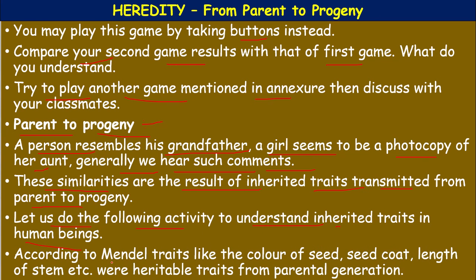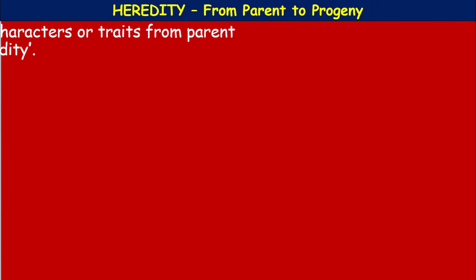According to Mendel, traits like the color of the seed coat and length of the stem were heritable traits from the parental generation. So, let us apply it to the human race.